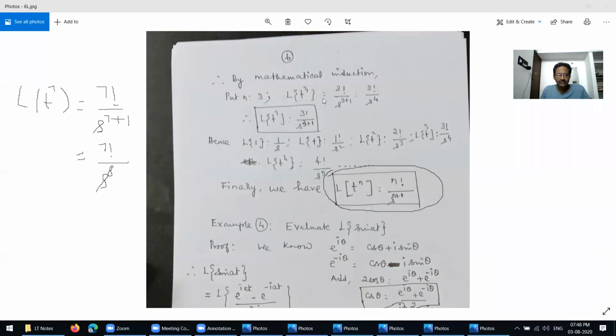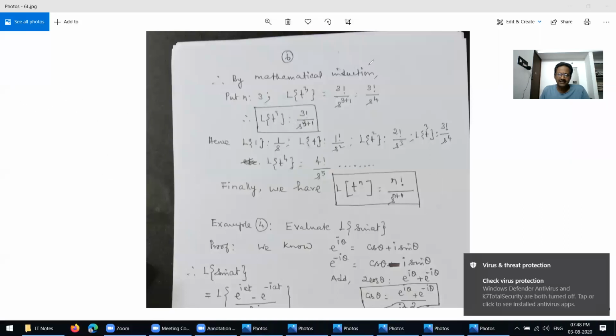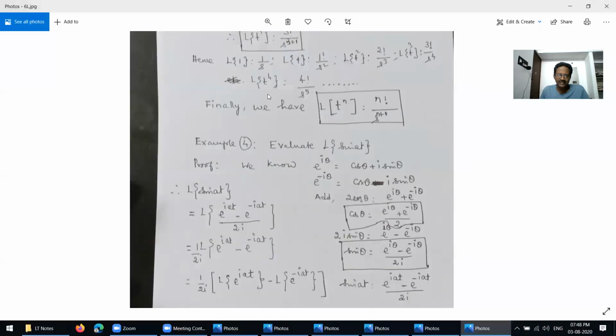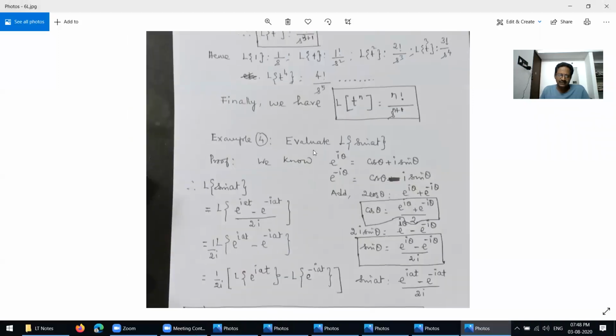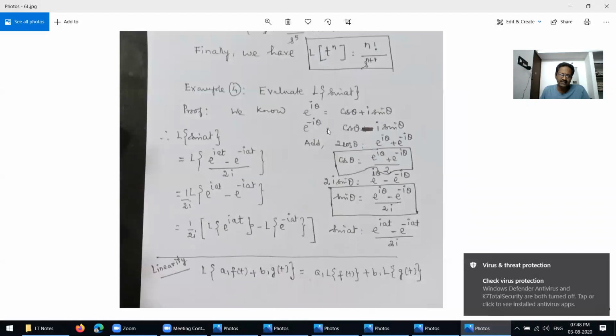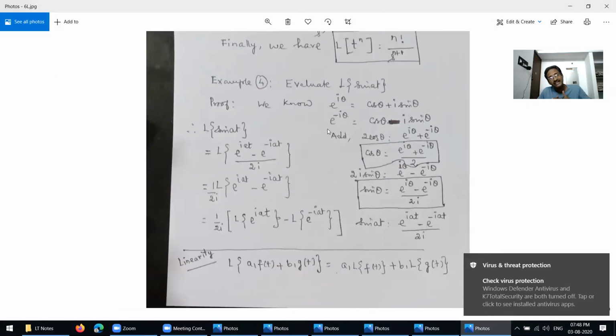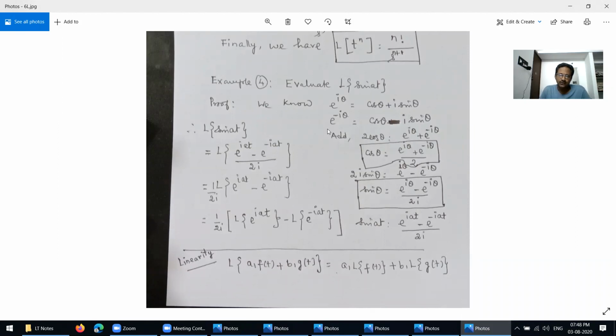And next we have to see here now. You understand now? Next we have to do this one. See here now. So now we have to evaluate Laplace transform of sin at. Another formula is Laplace transform of sin at.